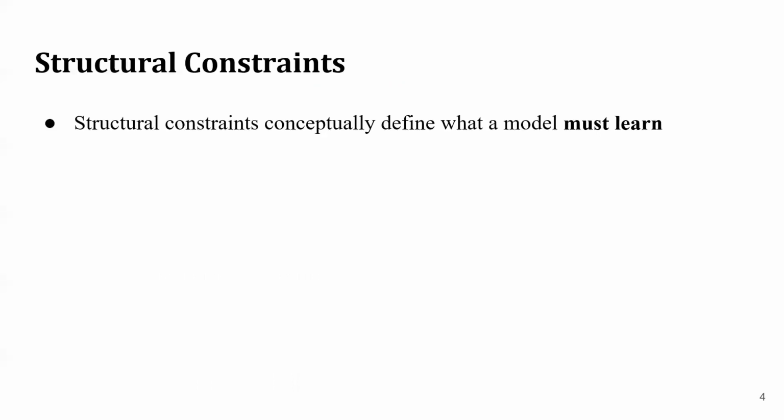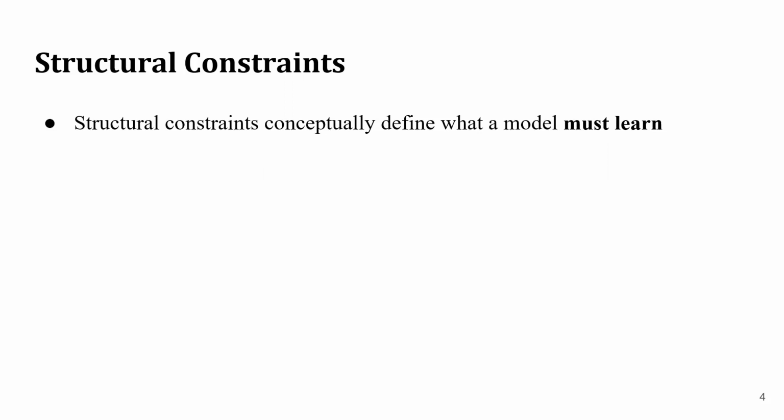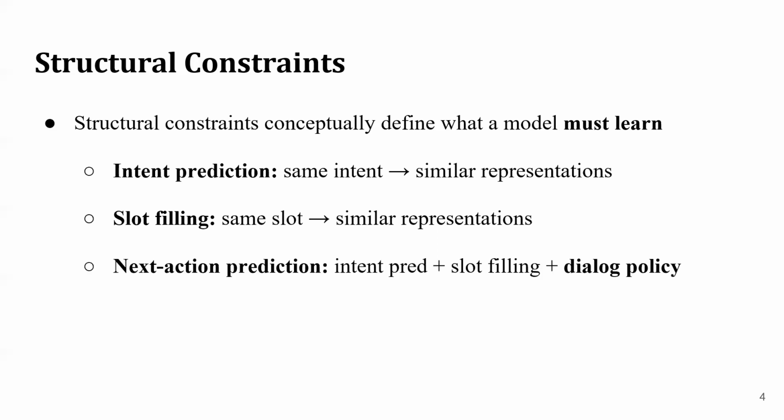Our answer to this question is structural constraints. Structural constraints is a term that we introduce in this paper to conceptually define what a model must learn. The necessary structural constraints are implied by the problem, the domain, and the task. In intent prediction, the primary structural constraint is that utterances with the same intent should have similar representations. In slot filling, the primary constraint is that representations for contiguous spans of text should be similar if the corresponding slots being communicated are the same.